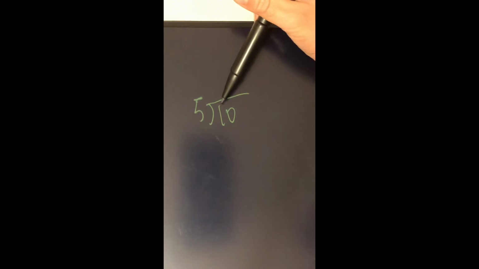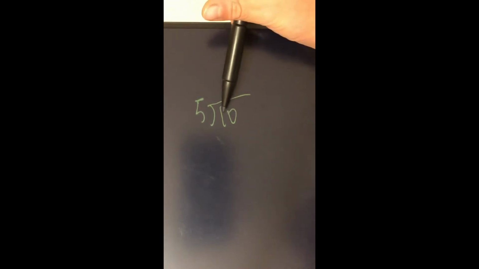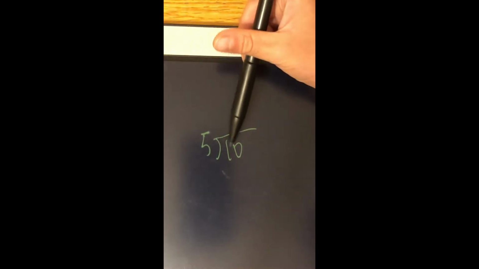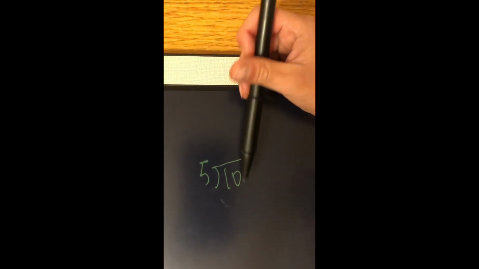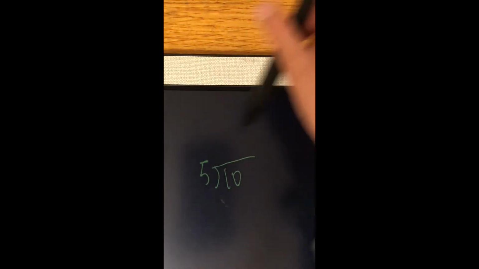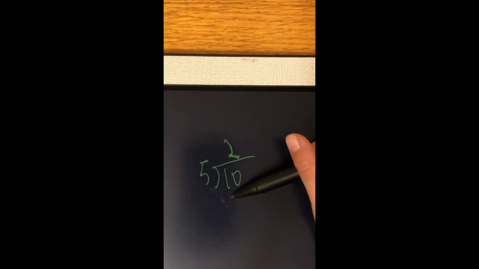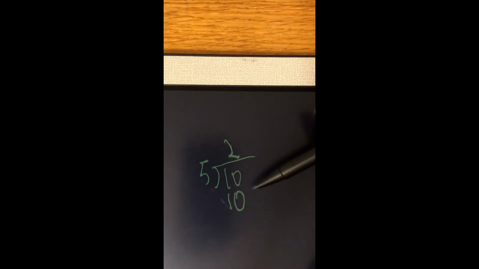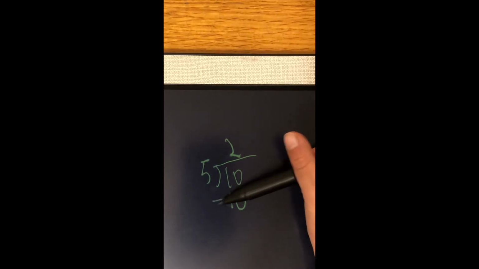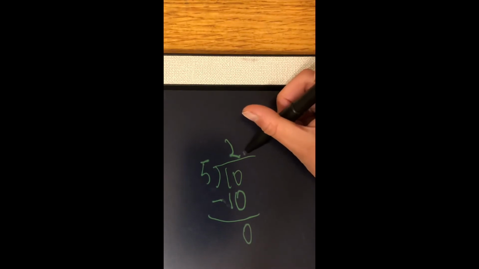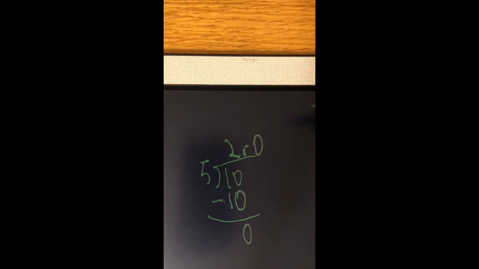But you can't throw away that 1. It's not like the 1 is not in the problem anymore. So you have to do it as 10. So you write the 2 over here because that's the 1's place, not the 10's place. Then what's 2 times 5? 2 times 5 is 10. And then you subtract these two numbers. And that's the remainder. So remainder is 0.